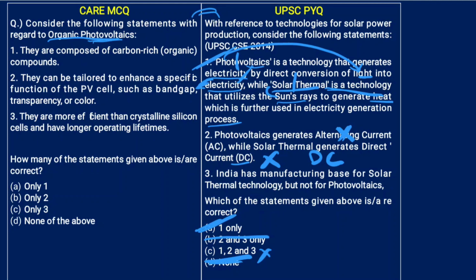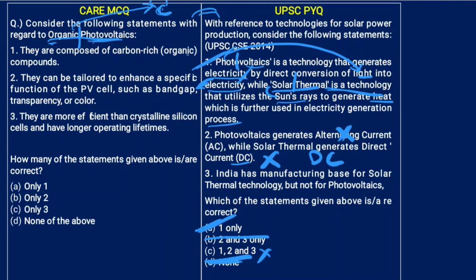Now, this question. Organic photovoltaics. If you do not know anything, just divide the word, break the word. Organic photovoltaics. See, organic, especially in chemistry, if you have read chemistry till your 10th class, you don't need to be a math student or BiPC student to know the meaning of organic. Even till 10th class, there used to be a chapter on organic chemistry, right? In chemistry, the word organic and carbon go hand in hand. So anything related to carbon in chemistry is known as organic. If that basic knowledge is there, you can at least eliminate a few options.